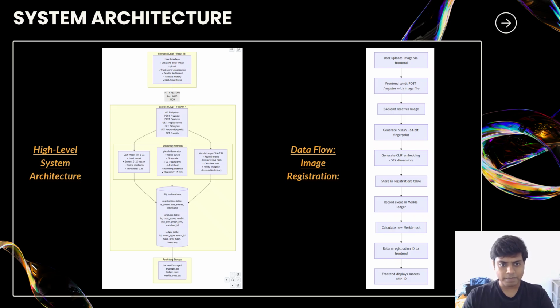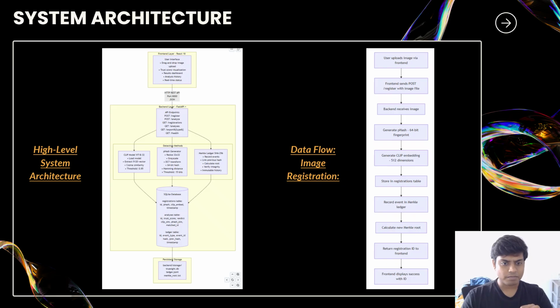Then an HTTP request will be sent to the backend layer, which goes to the FastAPI that we have developed. The API endpoints are POST register, POST analyze, GET registrations, GET analysis, GET export, and also the health check, the final one.